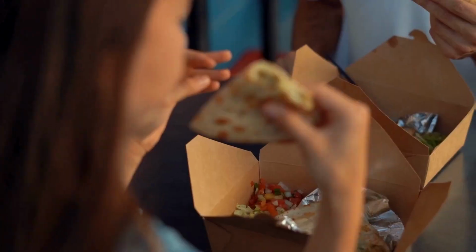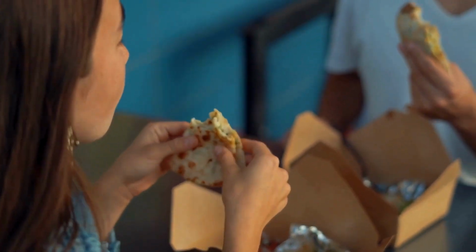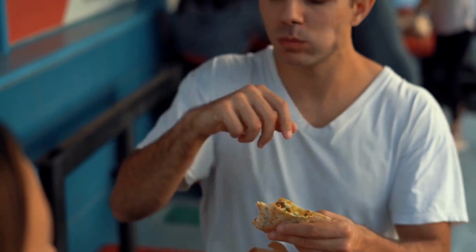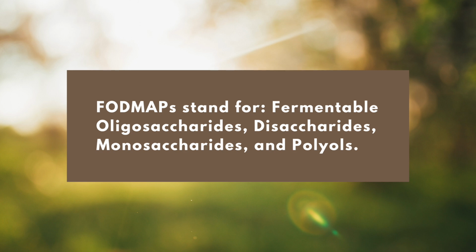The goals of a SIBO diet are to reduce fermentation in the gut and help alleviate symptoms. The SIBO diet works by removing foods that would typically feed opportunistic bacteria in the gut and promote fermentation. The most common SIBO diet recommended is called the Low-FODMAP diet. FODMAP stands for fermentable oligosaccharides, disaccharides, monosaccharides, and polyols. These specific carbohydrates are known to feed microbes within the gut that cause fermentation and lead to symptoms.